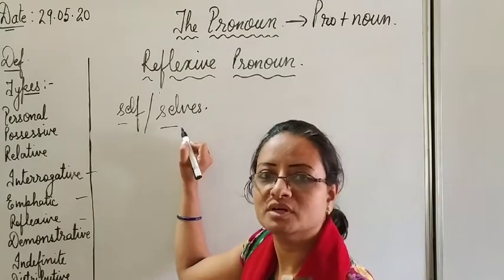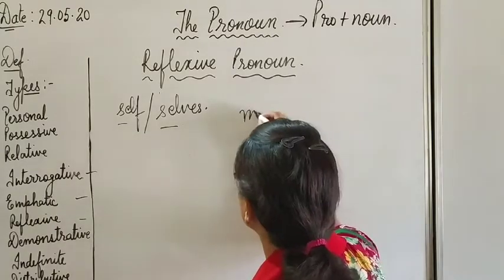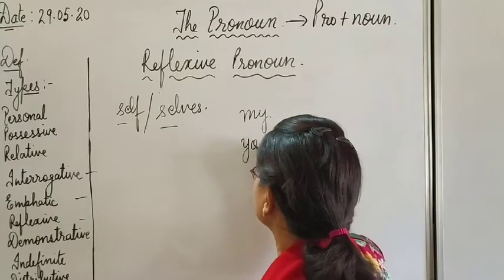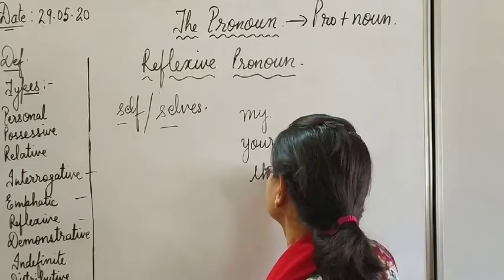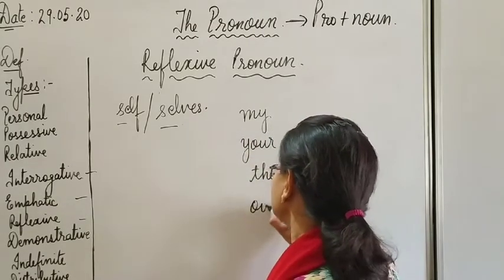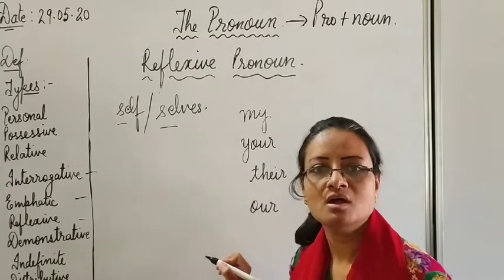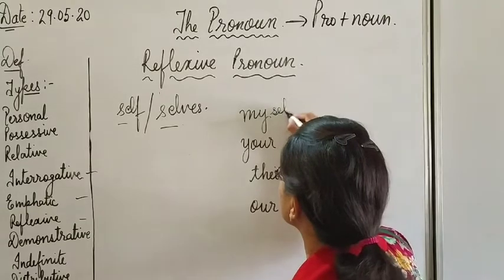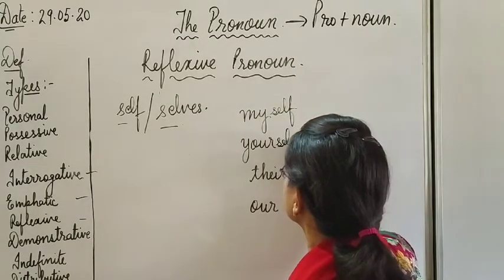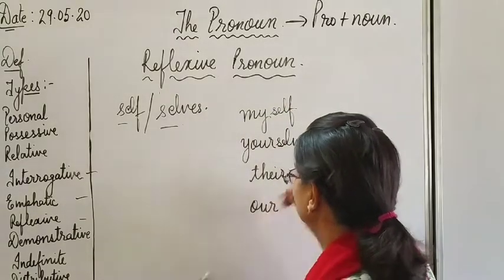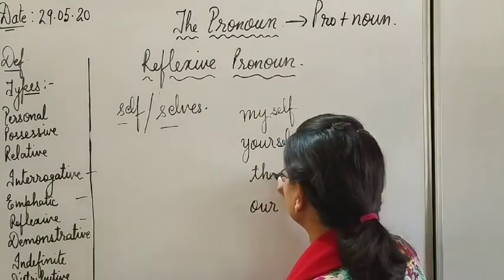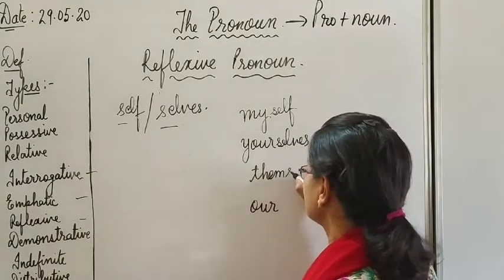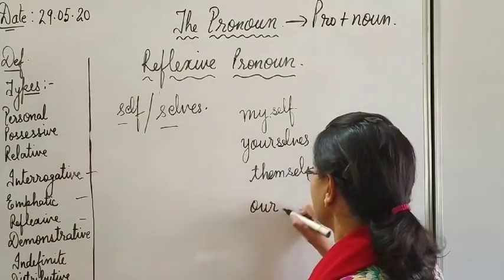form compound personal pronouns. Like my, your, their, these are pronouns. And when we add self or selves with them, we get myself, yourself, themselves, ourselves.